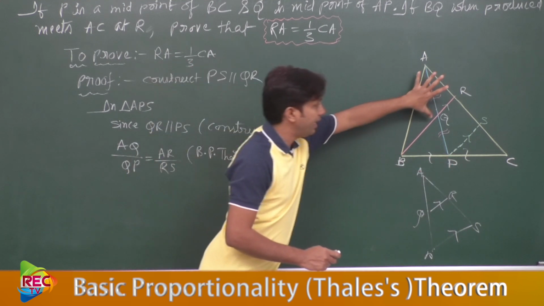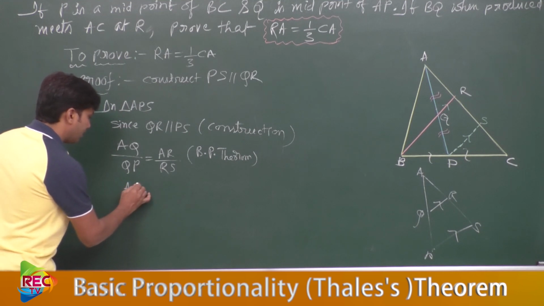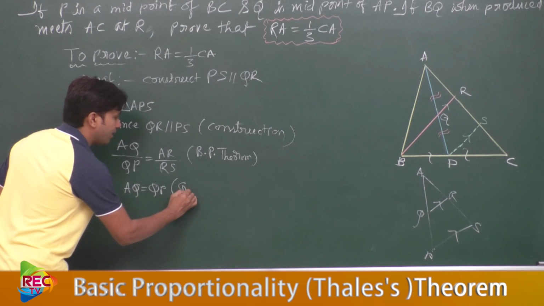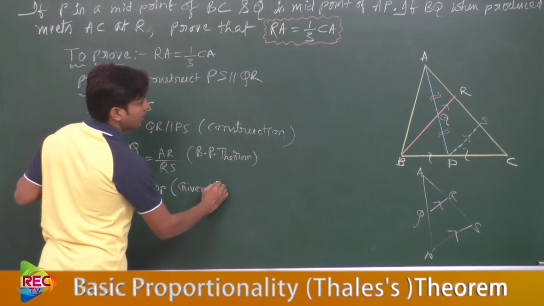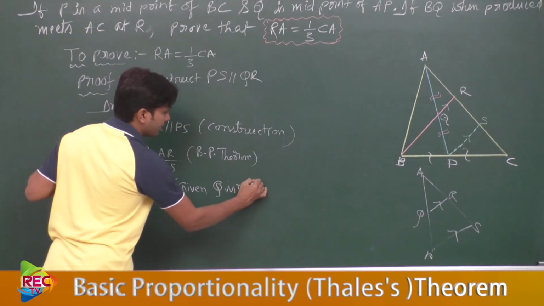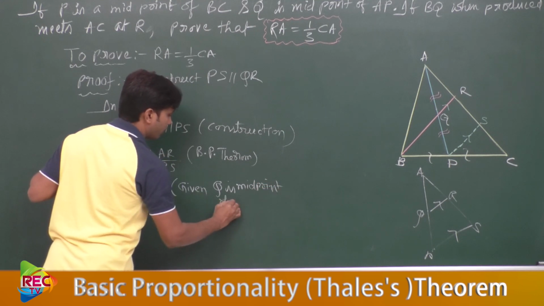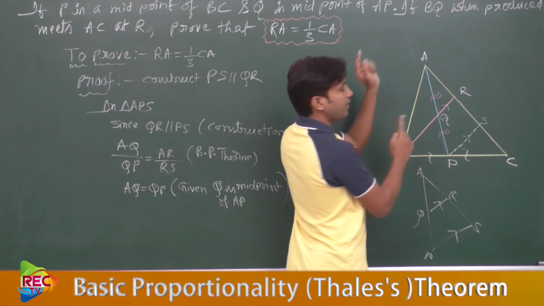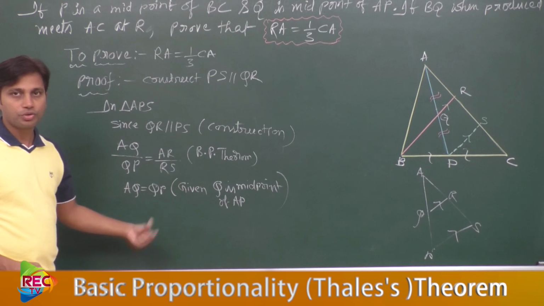So we can write AQ equal to QP because, given, Q is the midpoint of AP. Because of that reason, we wrote here AQ equal to QP.